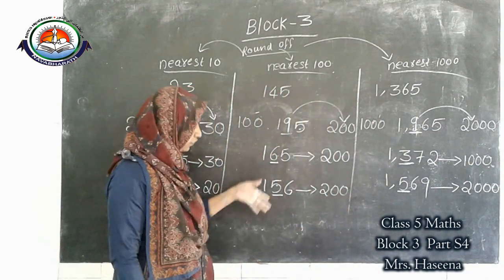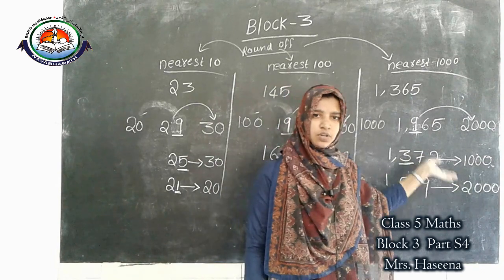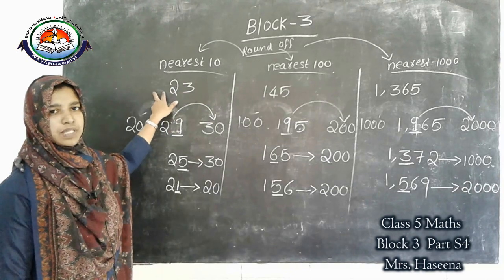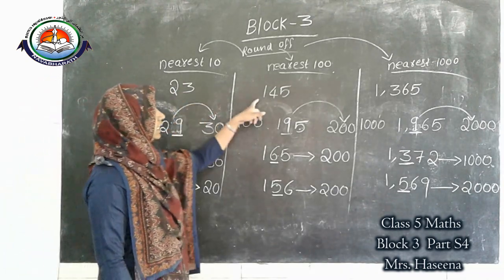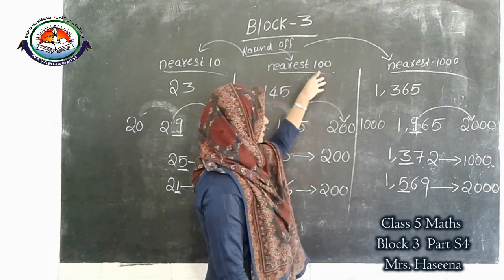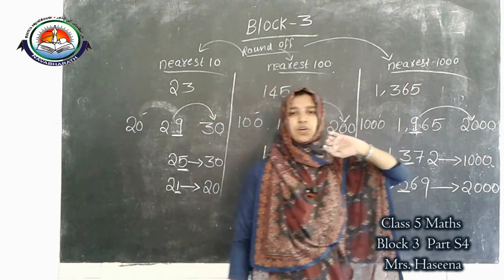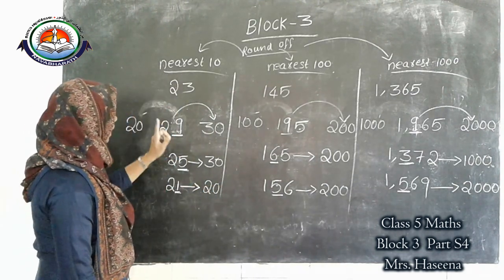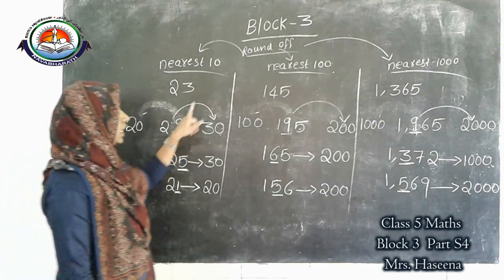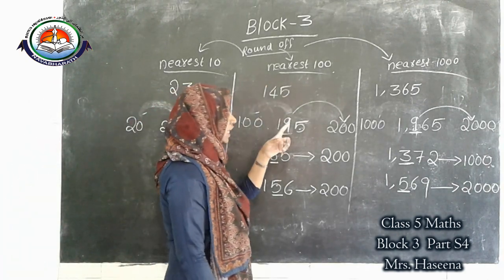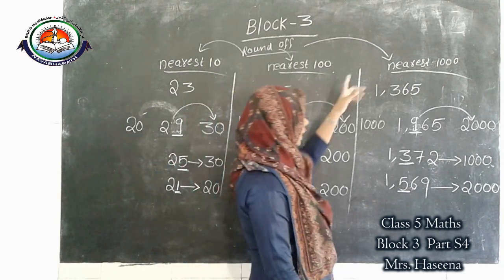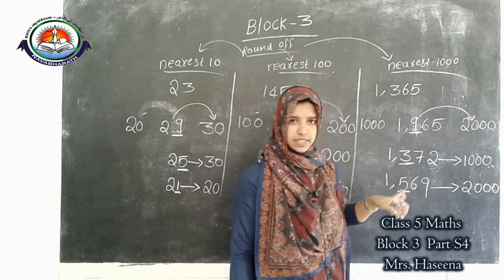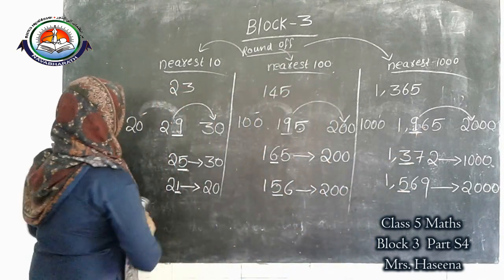Okay, how to round off? You already studied this, but anyway I will revise it. A 2-digit number means round off to the nearest 10. A 3-digit number means round off to the nearest 100. A 4-digit number means round off to the nearest 1000. For the nearest 10, look at the ones place. For the nearest 100, look at the tens place. For the nearest 1000, look at the hundreds place. Understood? Okay. Can we do one question?